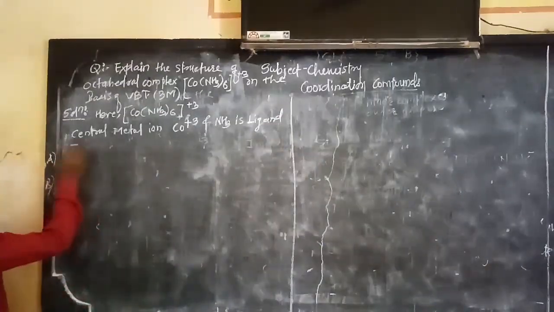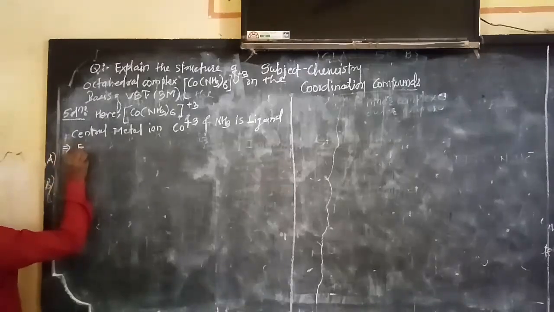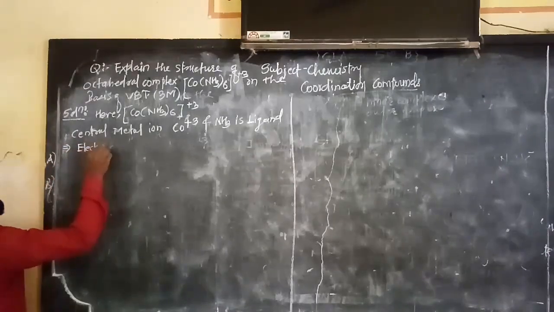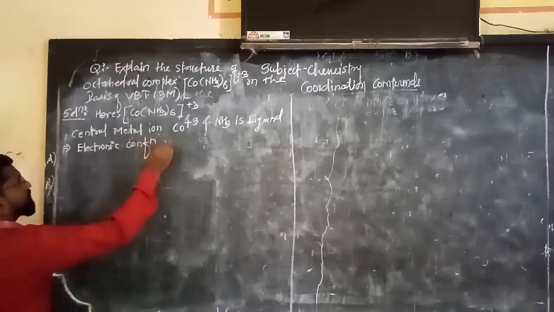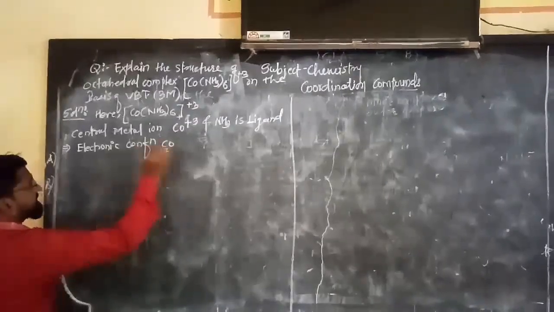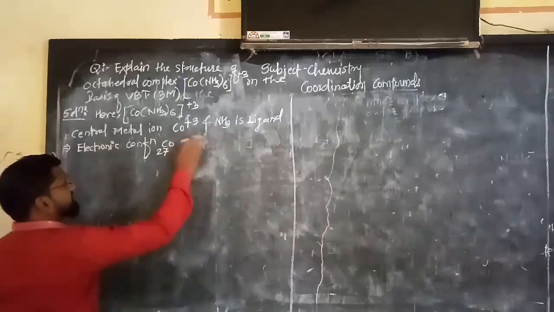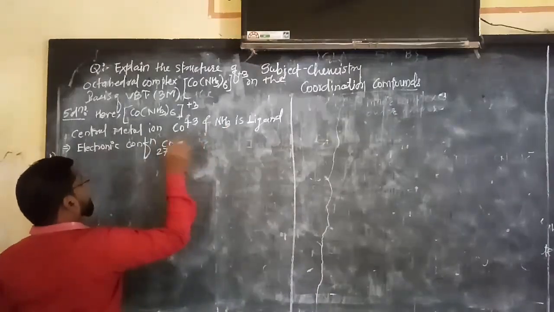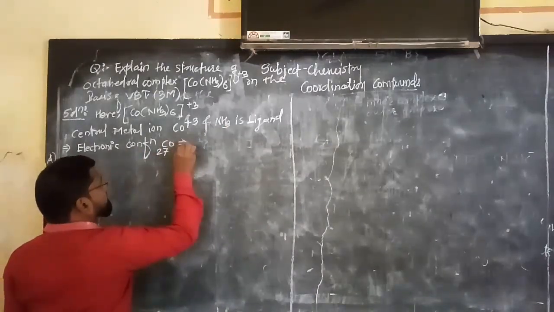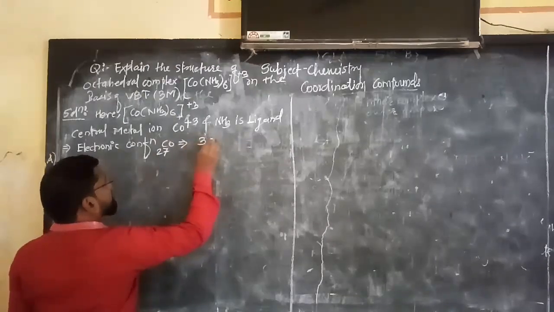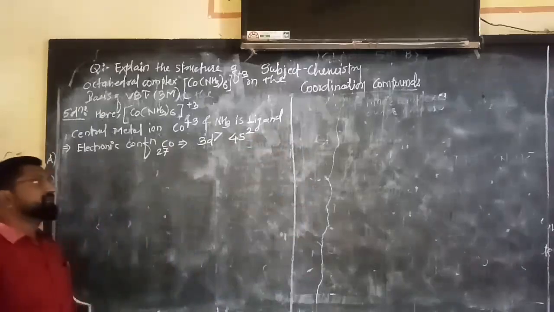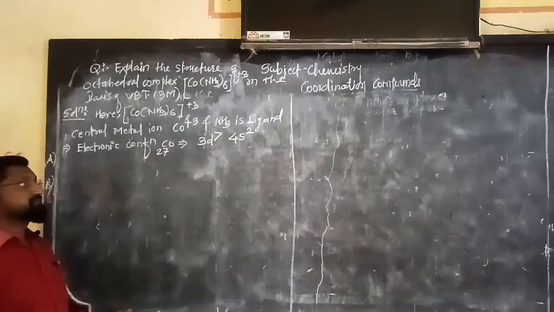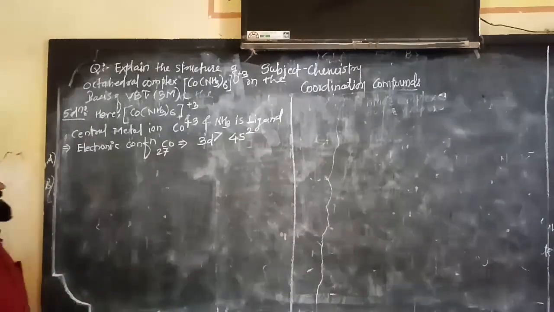Now see here, first we will write the electronic configuration, cobalt 27. What is that? Directly we write the valence electronic configuration, so it will give you 3d7 4s2.